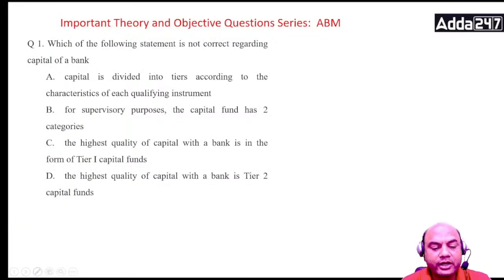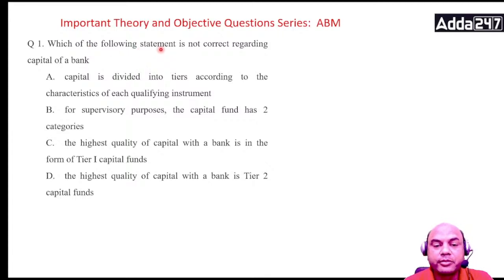The topic which we are covering today can be asked in ABM or BFM or ABFM, any of the three. So watch it from that angle, because this topic is common for ABM, BFM, and some part of ABFM also. We'll be covering these objective questions. So let's start one by one.